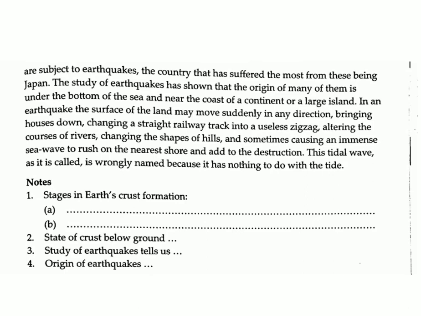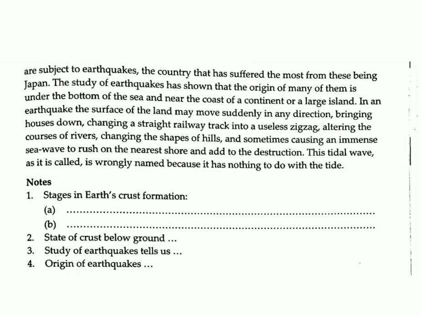In an earthquake, the surface of the land may move suddenly in any direction, bringing houses down, changing a straight railway track into a useless zigzag, altering the courses of rivers, changing the shapes of hills, and sometimes causing an immense sea wave to rush on the nearest shore and add to the destruction. This tidal wave, as it is called, is wrongly named because it has nothing to do with the tide.